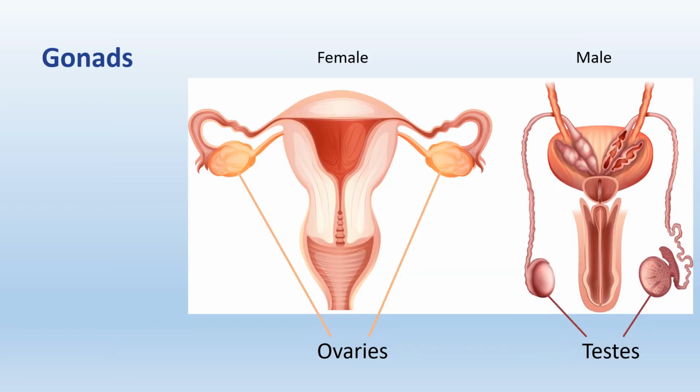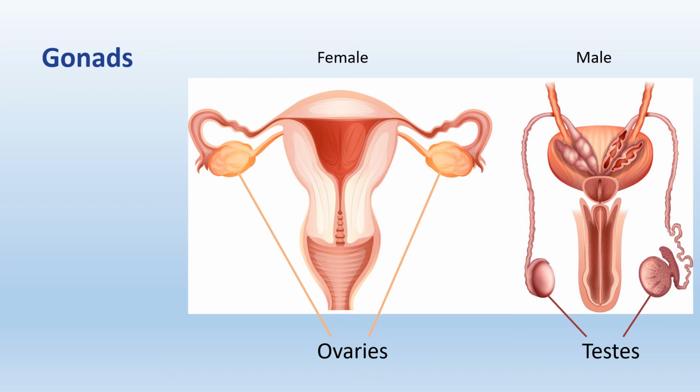Gonads or reproductive organs are endocrine glands. Testes and ovaries are the male and female reproductive organs, respectively. In addition to the production of gametes, gonads also secrete hormones called sex hormones.